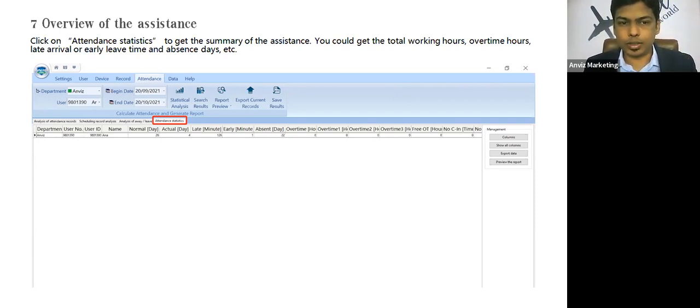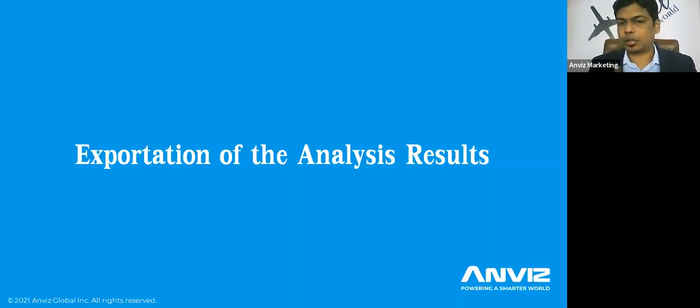Now you can export this data into multiple formats. Export is nothing but generating reports, or exporting the data into other formats as well. This feature comes as an exportation of the analysis result. Whatever analysis result we have received from the software, we can export into other formats.